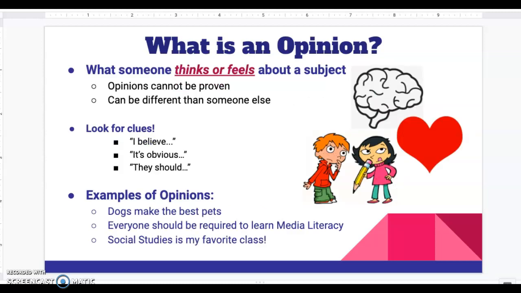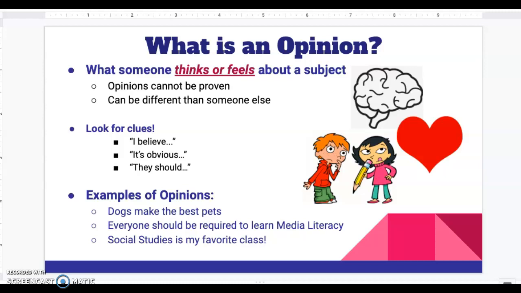What is an opinion? An opinion is what someone thinks or feels about a subject. Opinions cannot be proven because they are thoughts or feelings. We can't prove what someone's thinking, and they can be different from someone else. So think back to perspectives. Not everyone has the same perspective and experience. So they can vary person to person.